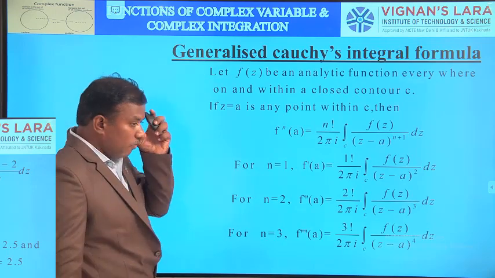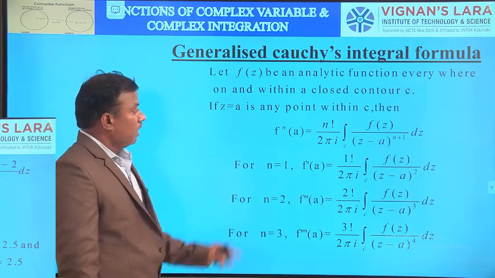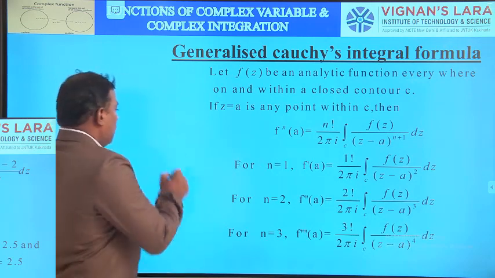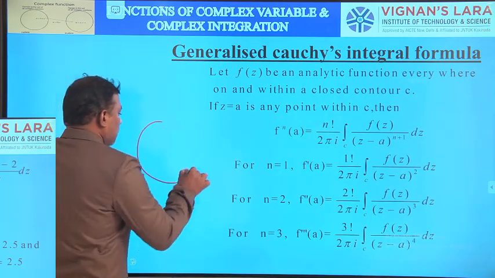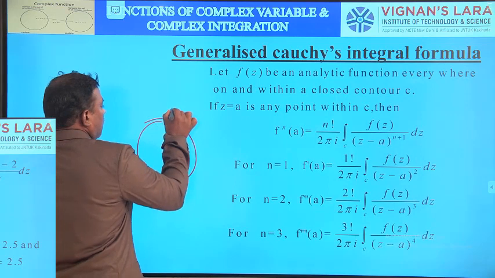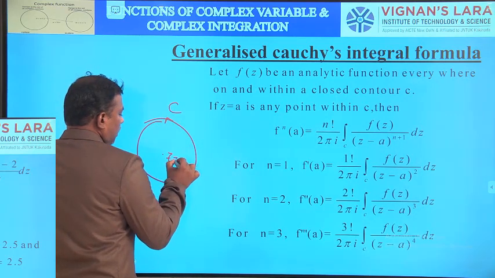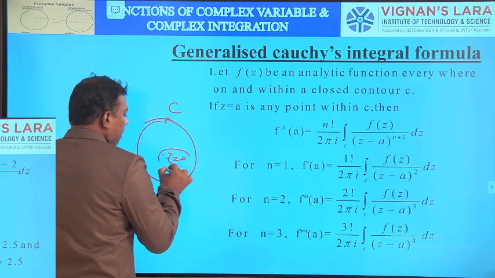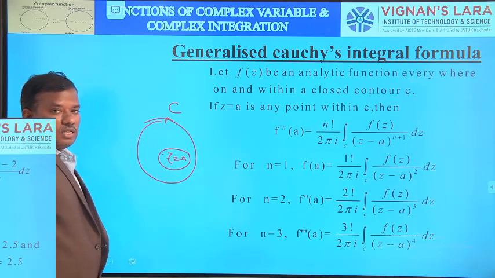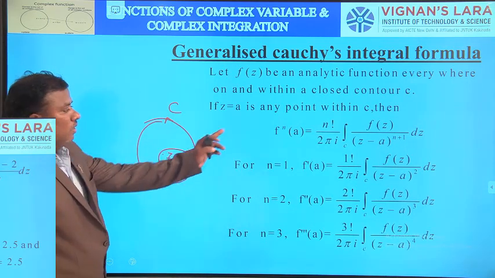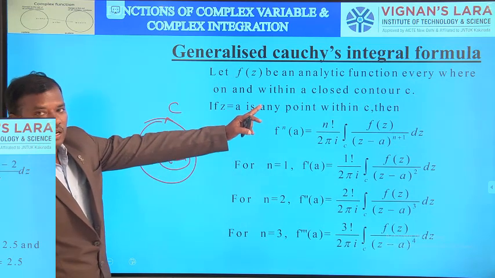Here I have to calculate the function value using the generalized integral formula. For example, consider the curve C. This is the curve C. That is the difference between the previous model and this model. Here f of z is analytic everywhere except at z equal to A. And this integration value is calculated using the integral theorem and integral formula, repeated twice, thrice like that. Again, apply the generalized Cauchy's integral formula.